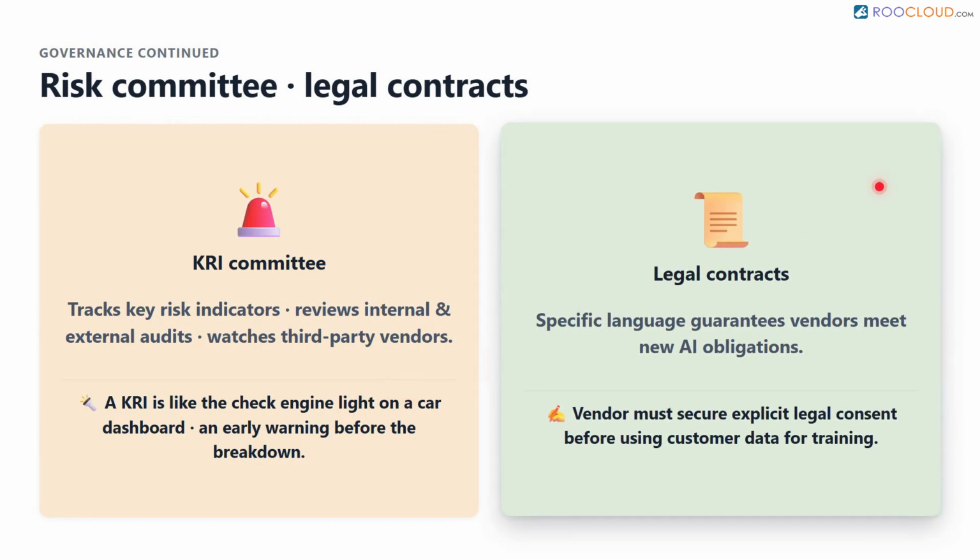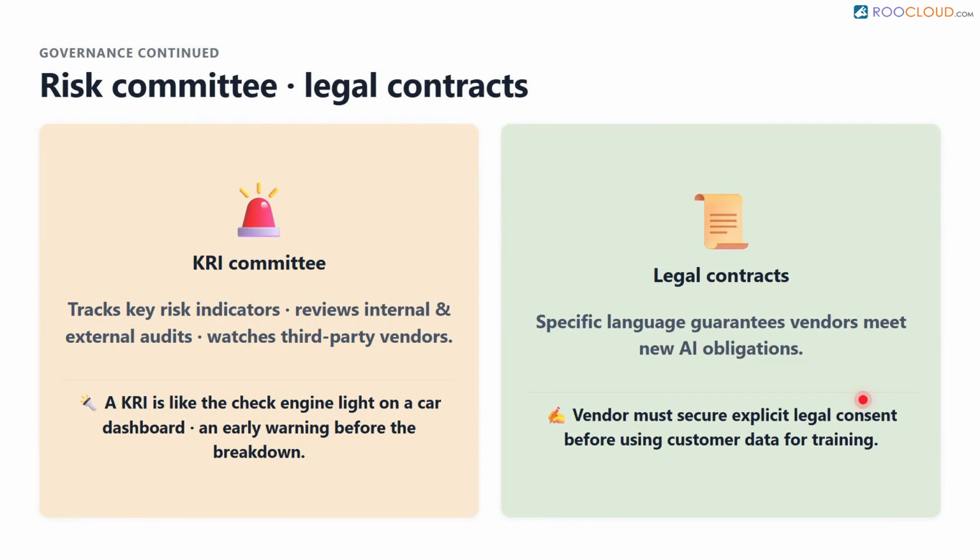Finally, governance includes tight control over legal contracts and agreements. For example, a company might now need specific contractual language to guarantee that a vendor has secured explicit legal consent to use certain customer data for training purposes, an obligation that simply did not exist a few years ago.